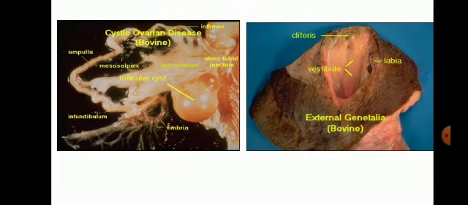You can see the external genitalia of the bovine. Above this, the pointed structure is the clitoris. This is the vestibule, the opening, and the vulval lips, the labia. These are the female reproductive organs of cattle or cows.